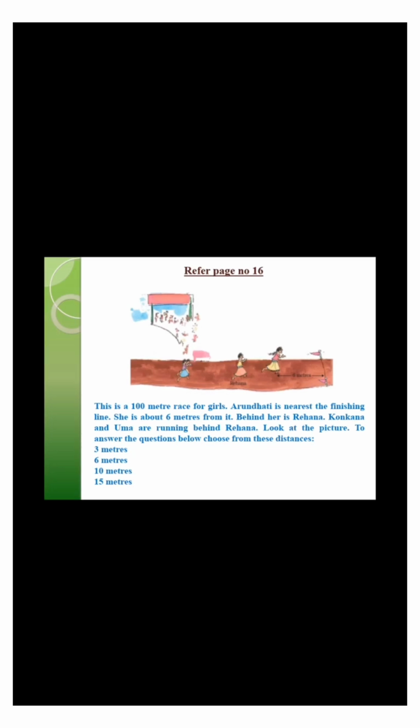Behind her is Rehana. Children, I think you can see Rehana just behind Arundhati. Konkana and Uma are running behind Rehana. Look at the picture. To answer the questions below, choose from these distances. 3 meters, 6 meters, 10 meters and 15 meters. Now, look at the picture carefully.